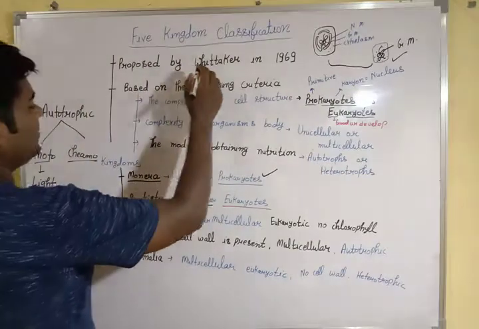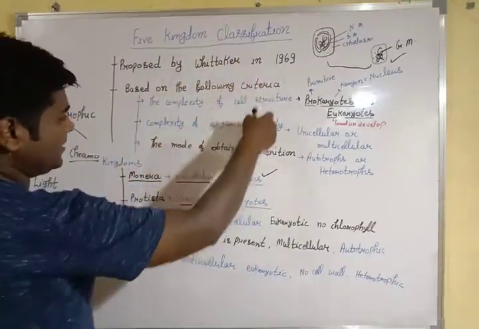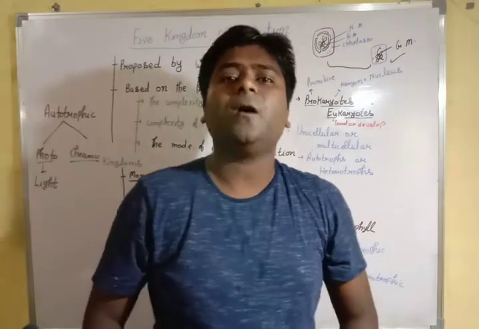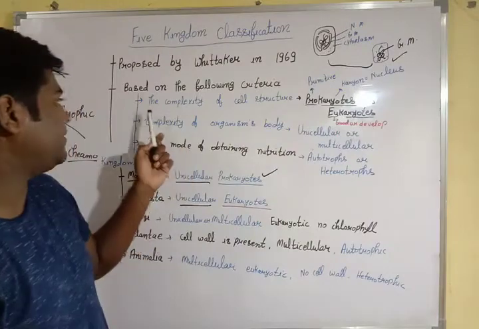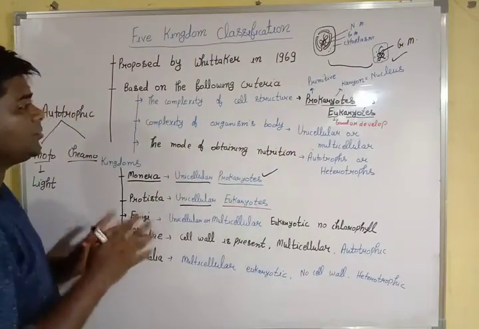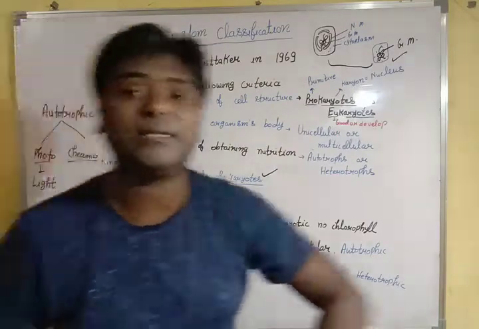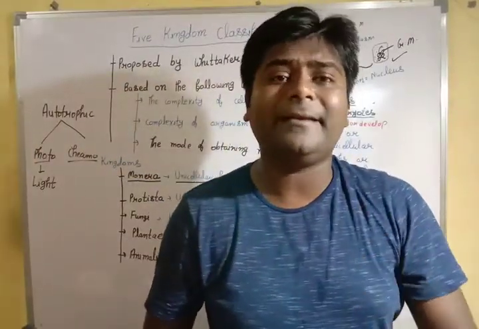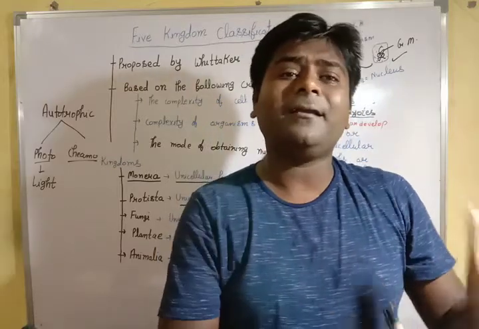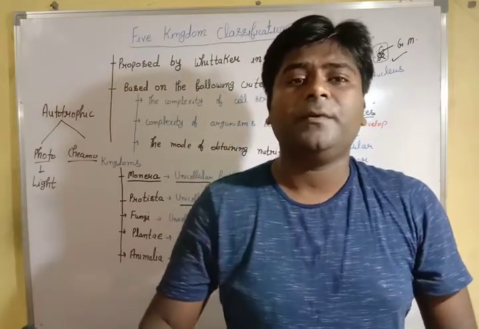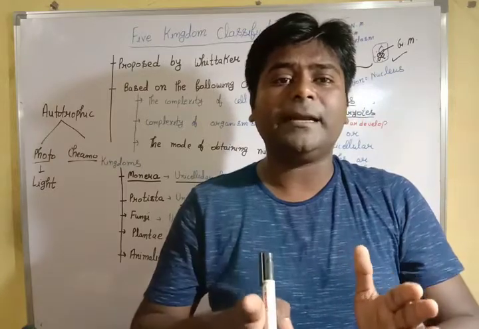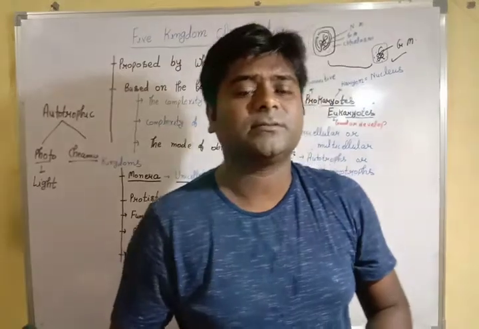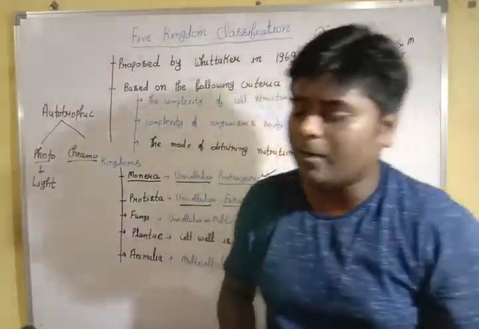He gave certain criteria to classify. We'll discuss all kinds of criteria one by one. The first criterion he took was the complexity of cell structure. That was the first and one of the important criteria. It should have been taken earlier, but when Whittaker came, he focused on it and used that criterion to classify organisms. We'll discuss complexity.